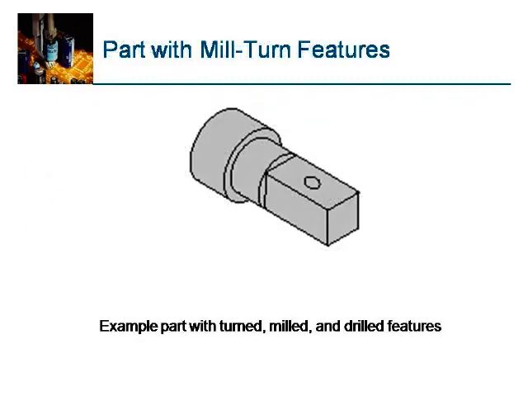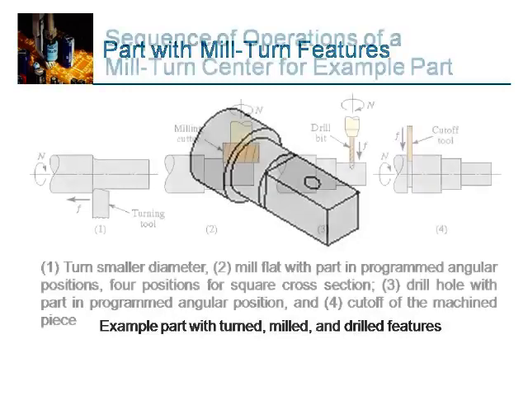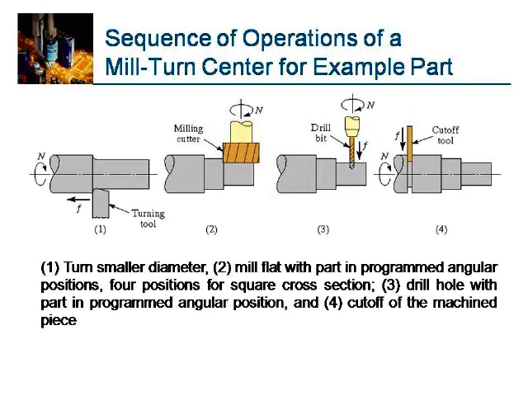You see here this is a typical part being produced on a mill turn center. Here we have turning features of this part, and these are the milling features. Sequence of operations of a mill turn center, for example part. How to do it? Turning tool is used to turn these components, and milling cutter is used to mill this, and a drill bit is used to cut this, and the cut off tool.